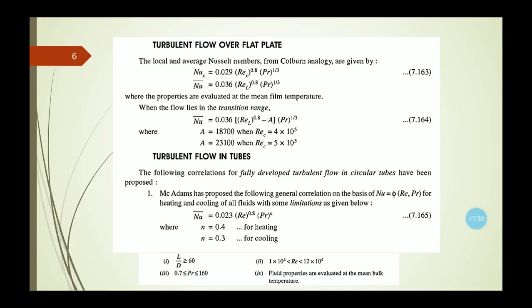Now this A's value equals 18,700 when the critical Reynolds number equals 4 into 10 to the power 5, and its value changes to 23,100 when the critical Reynolds number equals 5 into 10 to the power 5. So these are the values of the local and average Nusselt number in case of turbulent flow and in case of the transition zone.